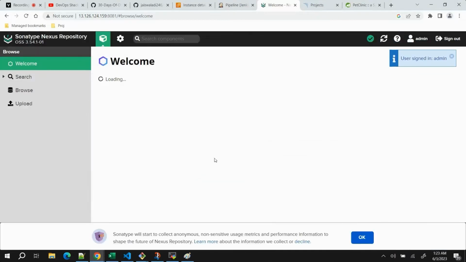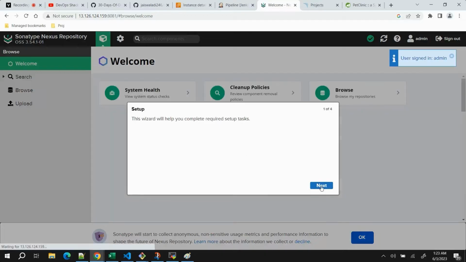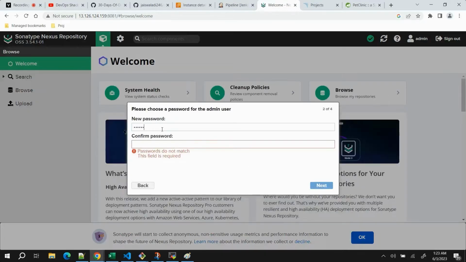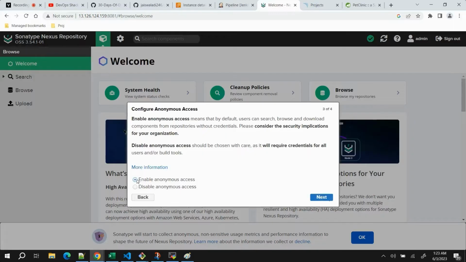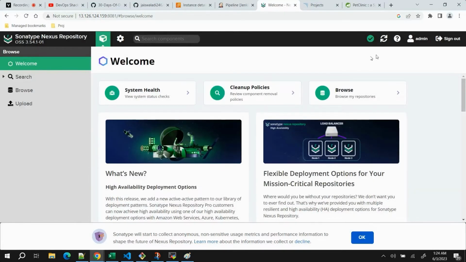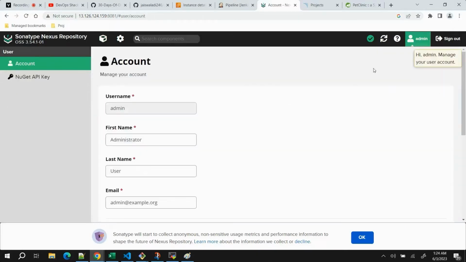Don't worry that this password is long, because they give you the opportunity to change the password here. So the new password I will just keep as Aditya to make it easy. Click next. Enable anonymous access, yes, click next, and now you can see we have logged in with the admin user.